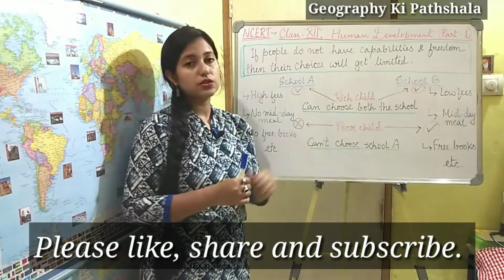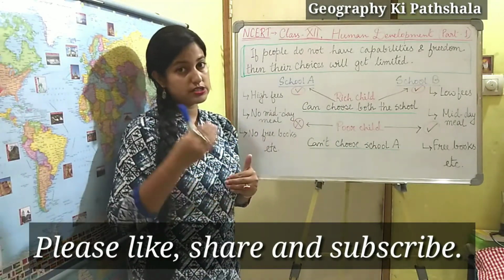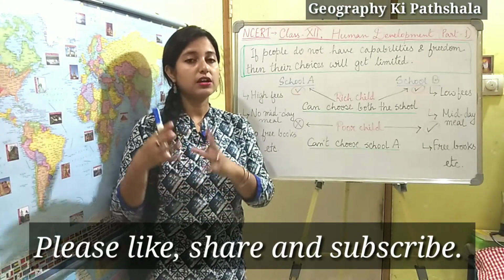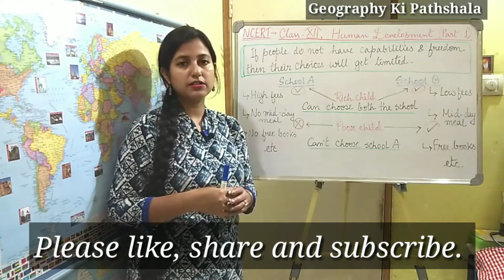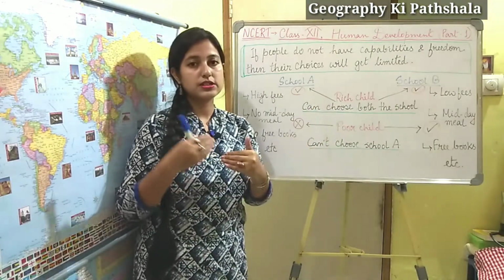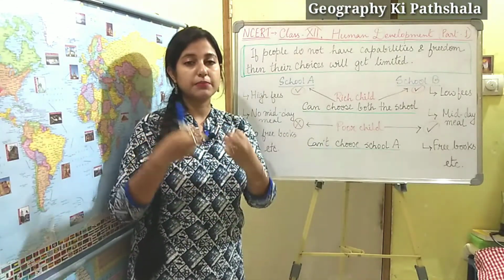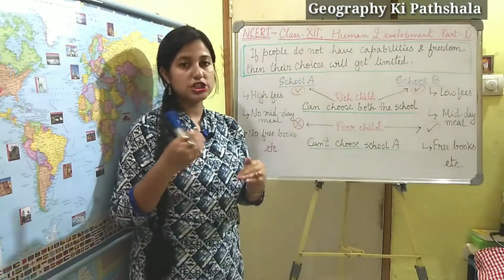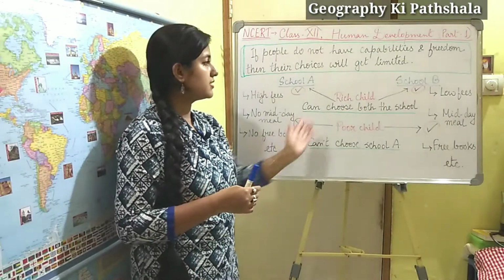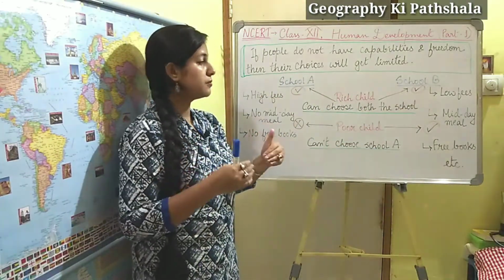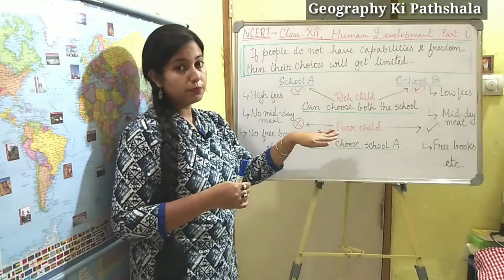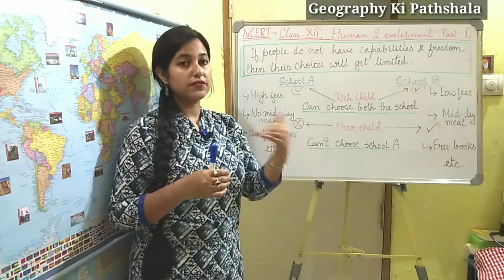Whereas in school B the fee structure is low. They are providing a midday meal facility, and they are also providing free books, and some other favorable conditions are also there. Now, the child who is coming from an economically developed background, that rich child, can make his or her choice for both schools, because these factors are not considerable in that case.